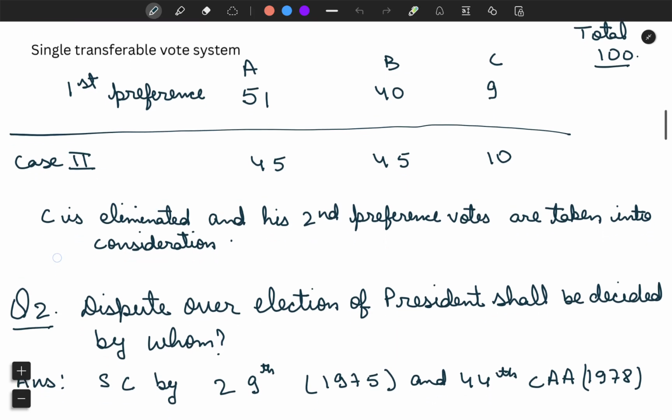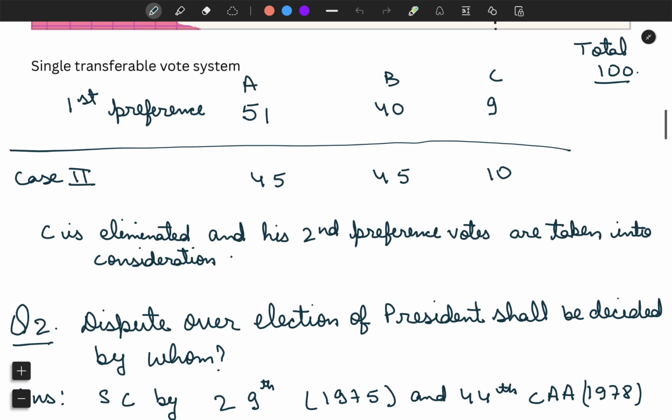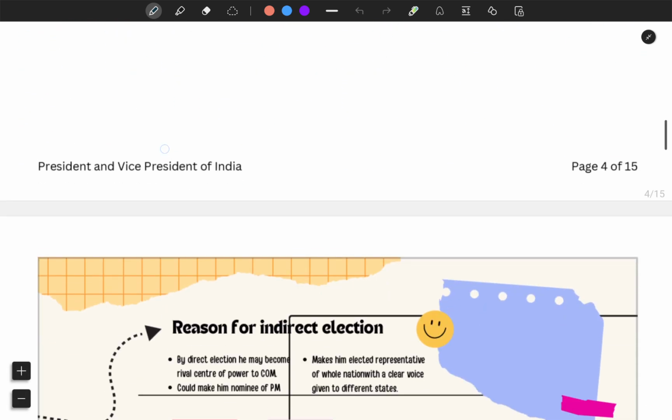Answer this question. Disputes over the election of the President shall be decided by whom? Who is deciding the dispute over the election of the President? It is the Supreme Court. And where was it decided that the Supreme Court is going to decide? By the 29th and 44th Constitution Amendment Acts.